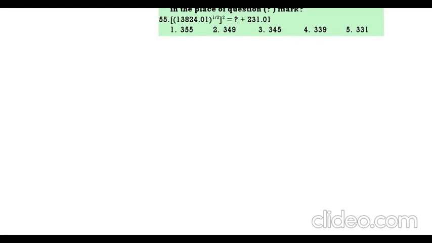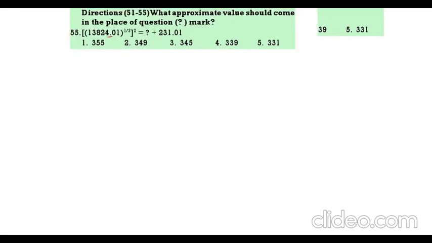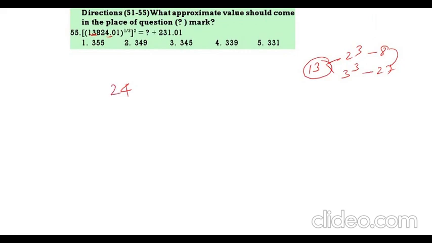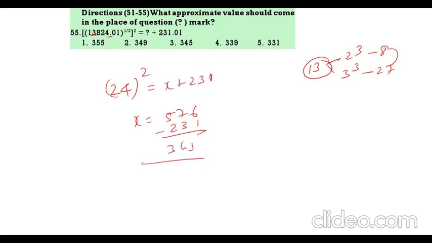Next. 13,824 cube root. Since the question is ending with 4, our answer should end with 4. 13,824 is a 5-digit number. Take first 2 digits, 13. 13 is lying in between 2 cube and 3 cube. 2 cube 8, 3 cube 27. 13 is in 8 and 27. So you can take 24. 24 square is equal to x plus 231. So x is equal to 576 minus 231, that is 345. 345 means option 3.